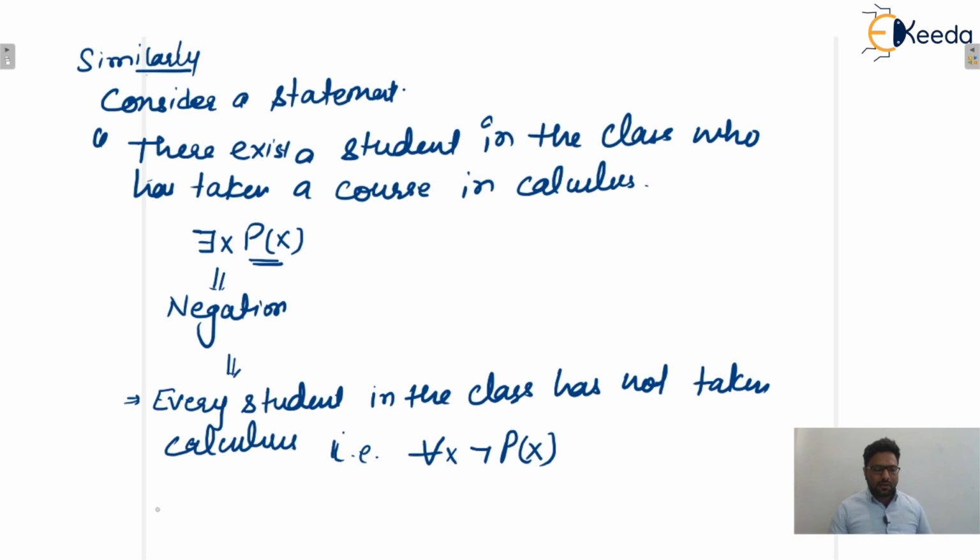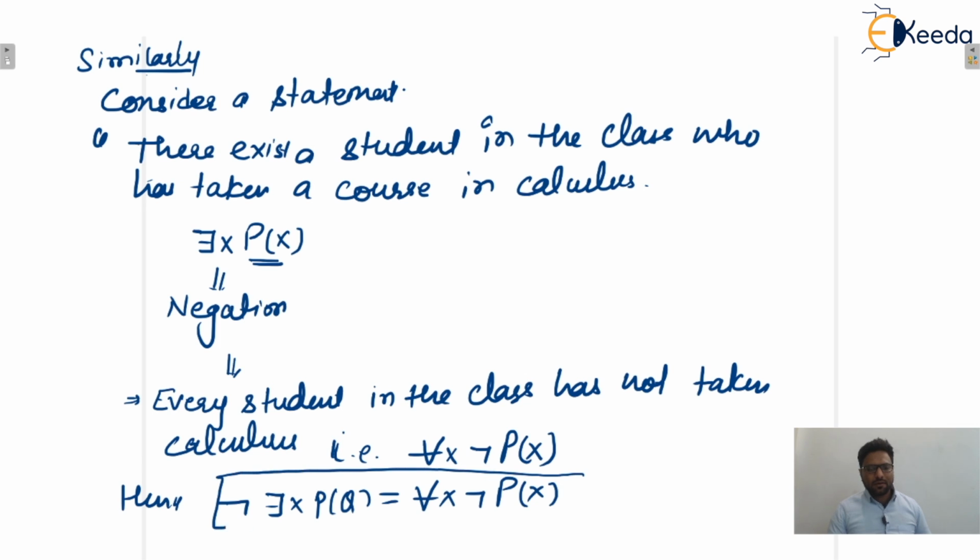So from here we can conclude that the negation of there exists x p of x becomes for every x negation of p of x. Yes or no? I hope this one is clear to everyone. So we can observe here that the negation of for every x becomes there exists, and the negation of there exists becomes for every, and the propositional function will be complemented, meaning the negation sign will be there.